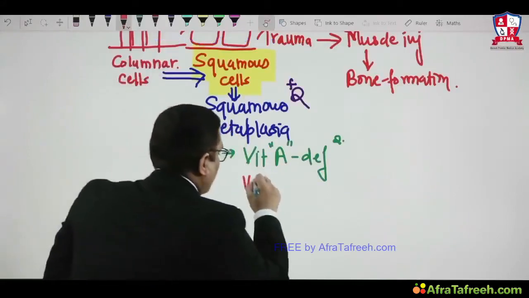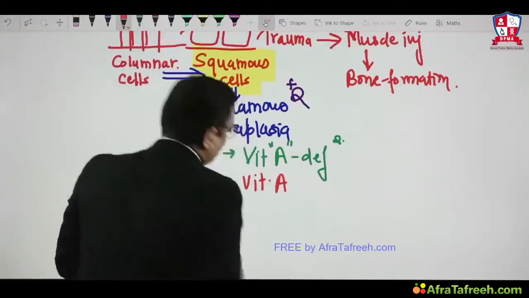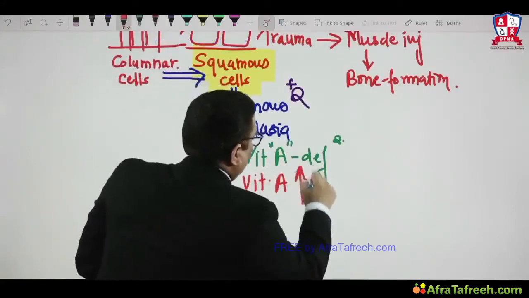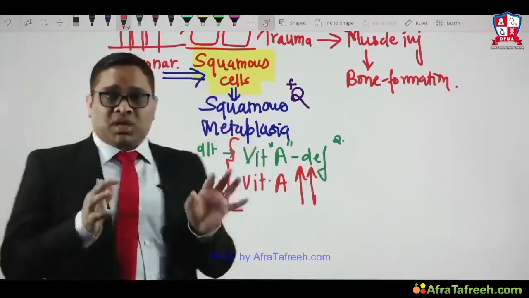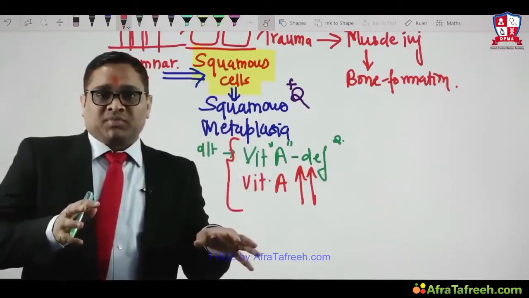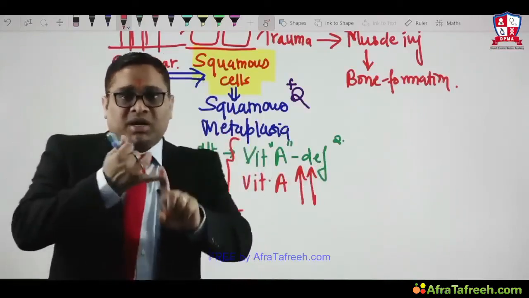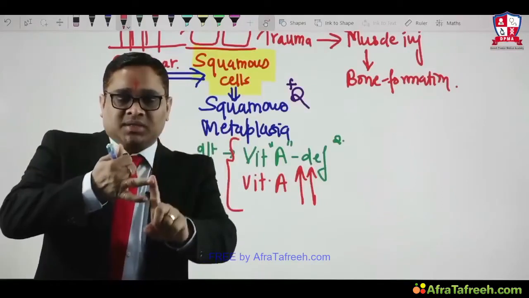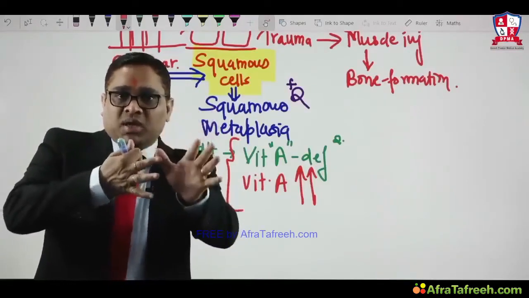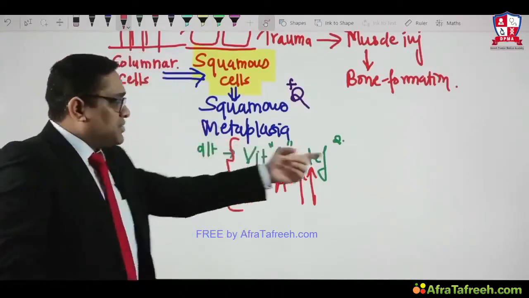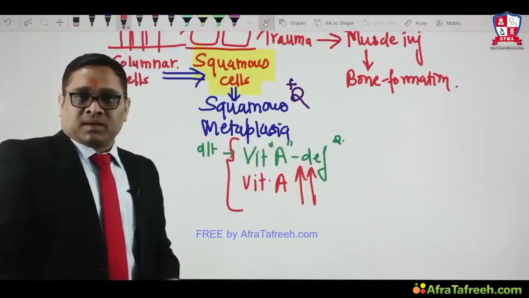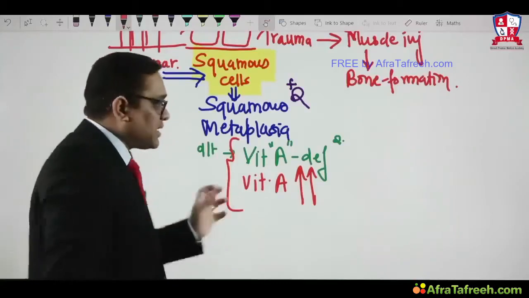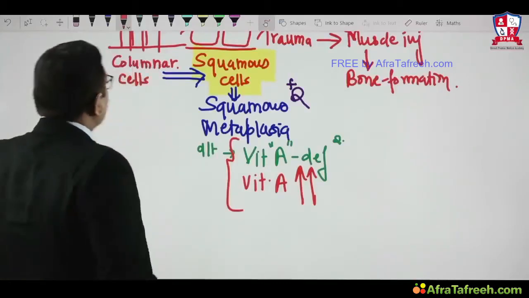So just remember this point for future exams. The answer will be both of the above. This is an example of squamous metaplasia of the respiratory tract.